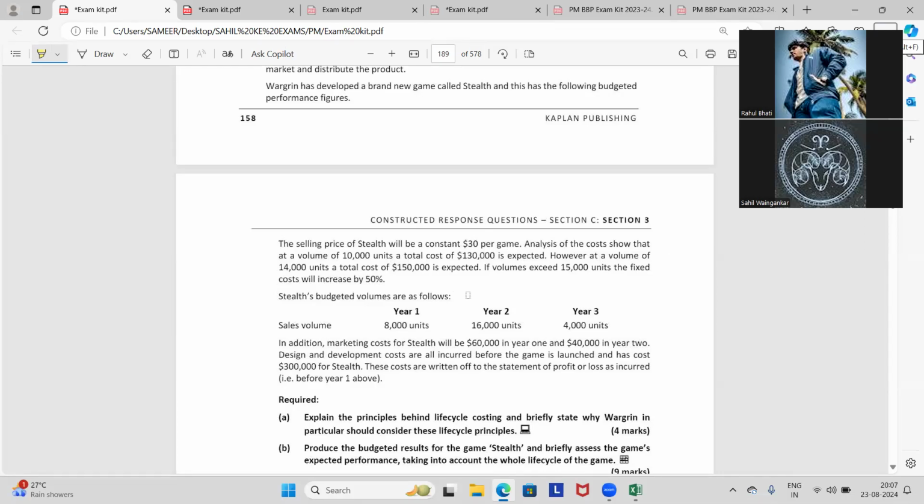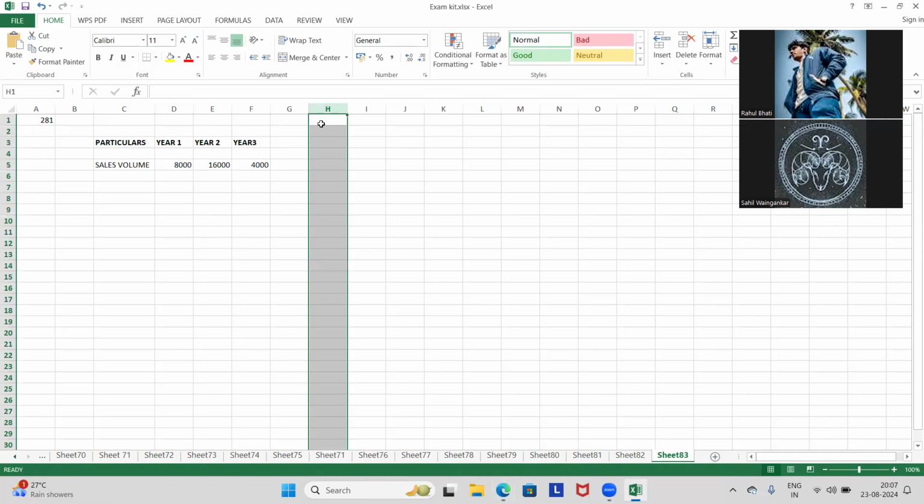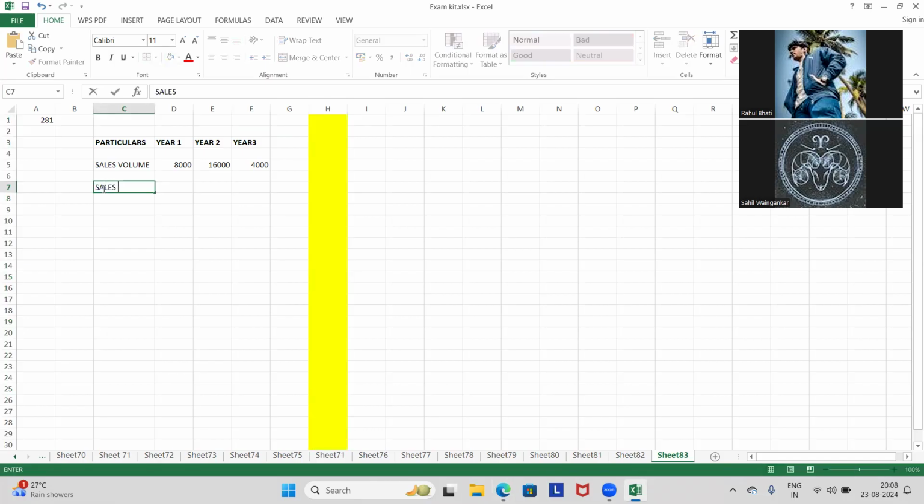ठीक है, तो सबसे पहले तो हमें निकालना पड़ेगा variable cost, because with the help of high-low method, sales is 30 ना मैंने बोला है, ये तो कांस्टेंट रहेगा। Working notes: variable cost per unit.